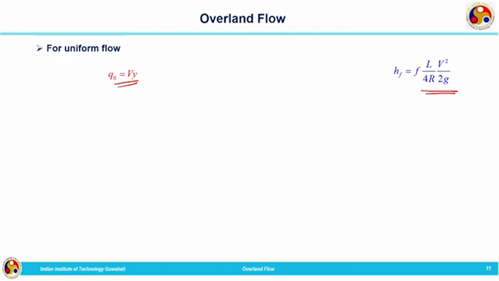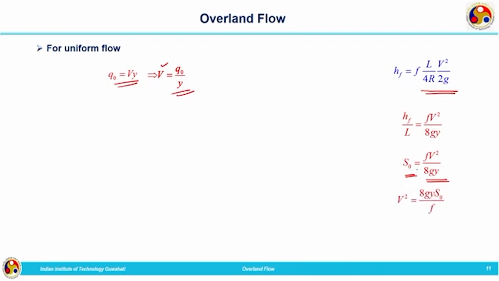That is our expression for overland flow. So, V is equal to Q divided by y. We know HF by L is equal to FV square by 8Gy, and HF by L is nothing but our bed slope or friction slope. For uniform flow both are equal. S naught is given by FV square divided by 8Gy.